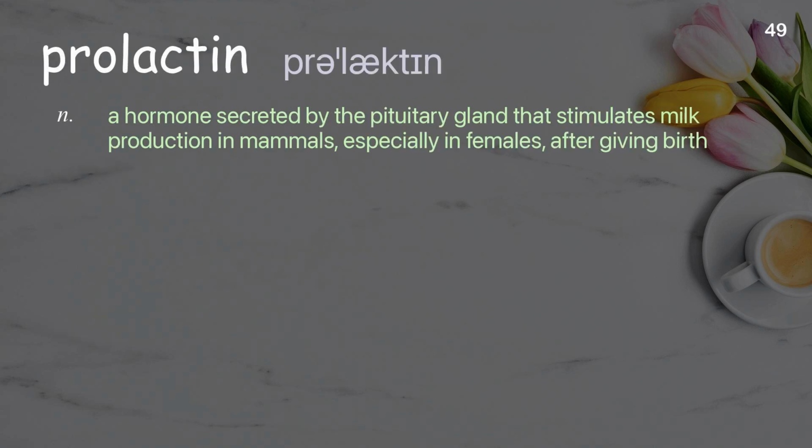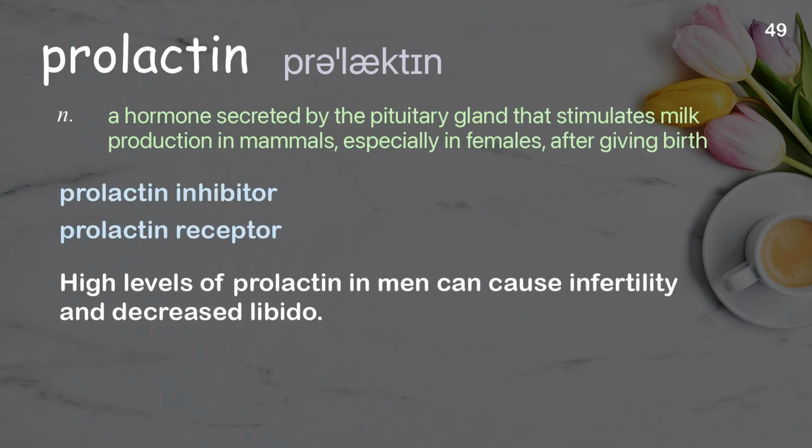Prolactin. A hormone secreted by the pituitary gland that stimulates milk production in mammals, especially in females, after giving birth. Examples: Prolactin inhibitor. Prolactin receptor. High levels of prolactin in men can cause infertility and decreased libido.